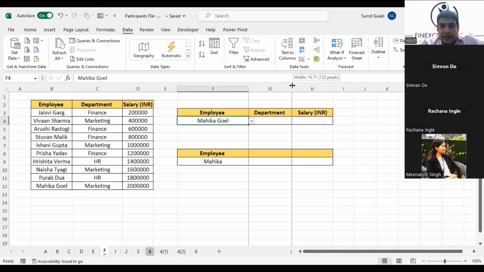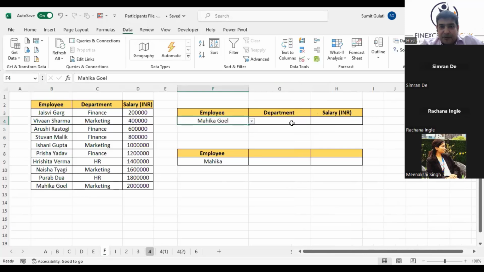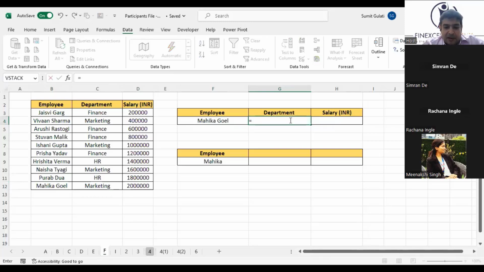Wonderful. Now, if I have to retrieve the name, I believe a lot of us have used the VLOOKUP function. We are just revising VLOOKUP before applying it in a different way. If I have to retrieve the department of this particular employee, Mahika Goyal, I want the department and salary, these two figures, to be retrieved out here. What I do, I'll run a VLOOKUP. It will ask me what to look up. I'll go and select this name.